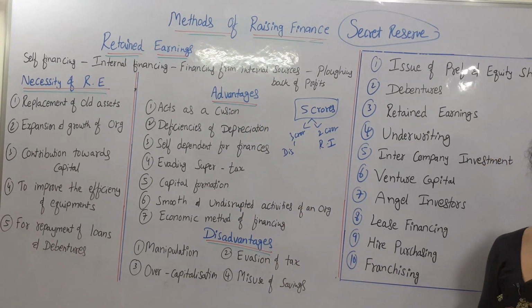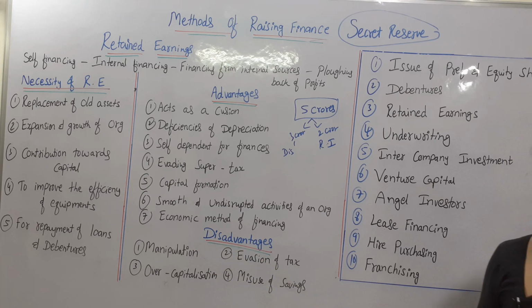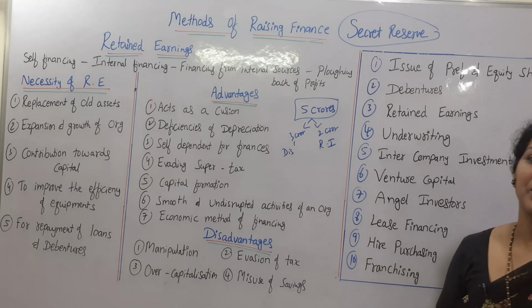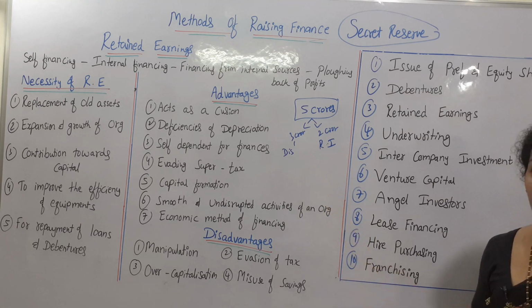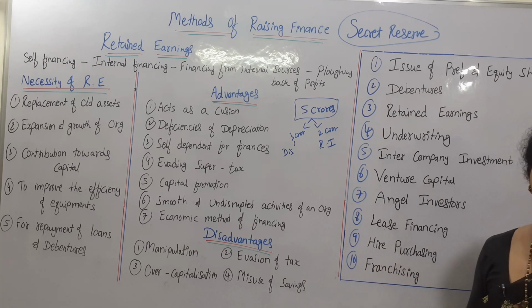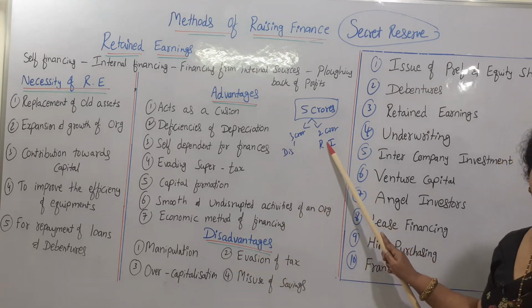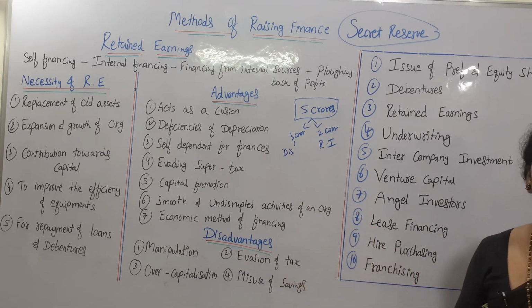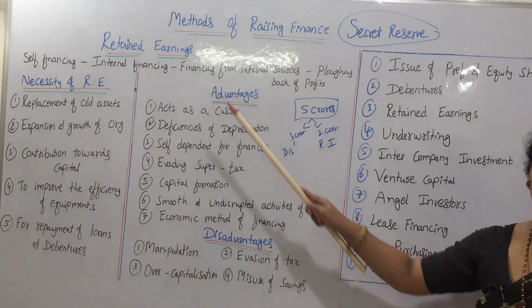Next, disadvantages we have very few, but anyway we have disadvantages. What is that? Manipulation. A very important disadvantage. When we are providing 2 crores as retained earnings, there is a possibility of manipulation also. Who knows in which way, which area, how they are going to utilize it? No calculations, no black and white paper information. So that is why there is a possibility of manipulation of this retained earnings. Maybe they are showing 1 crore and the rest of the 1 crore is going into someone's pocket. That is why manipulation is one of the disadvantages of providing retained earnings.